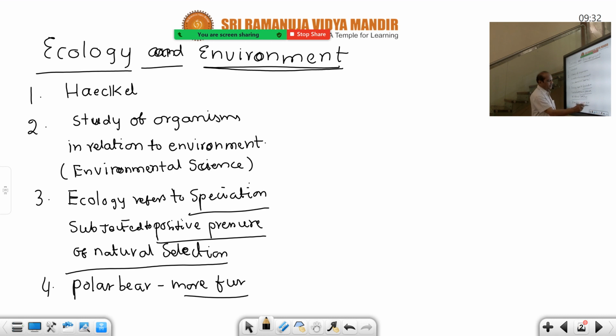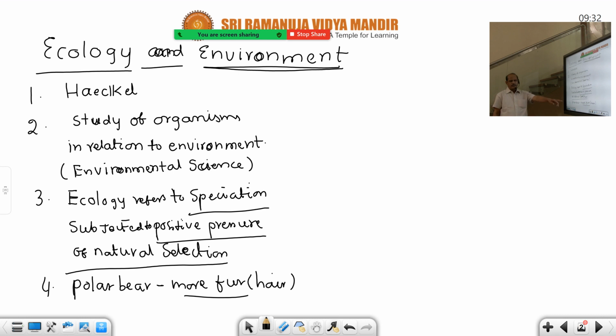More fur is developed. Fur means hair. You can see the white colored bears are there, because the snow is there. Snow is white in color. Accordingly, the hair color of the bears also changes to white.